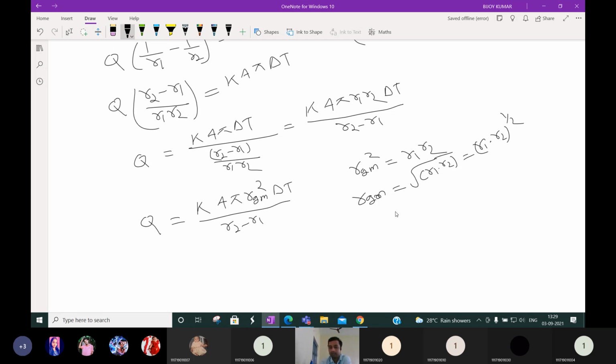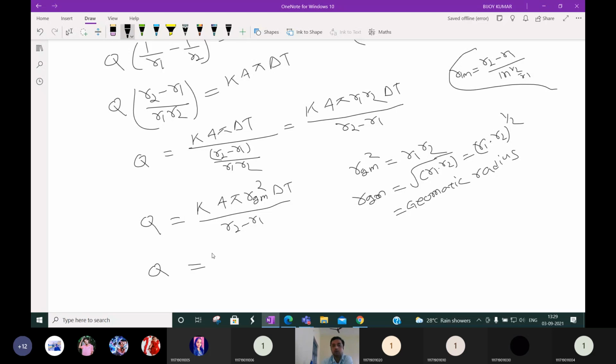This RGM is nothing but what we can call the geometric radius. In cylinders, what did we derive? RLM we derived. This RLM is R2 minus R1 by ln of R2 by R1. It is nothing but the logarithmic radius. Here RGM is coming. RGM is nothing but the geometric radius, which is R1 into R2 to the power half.